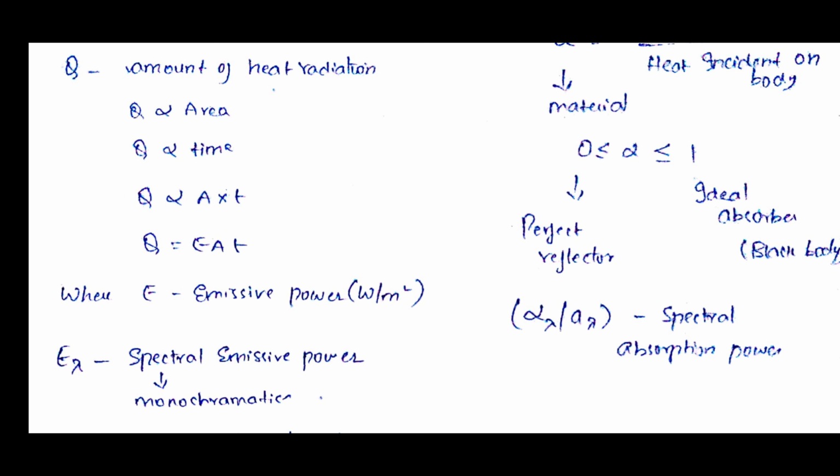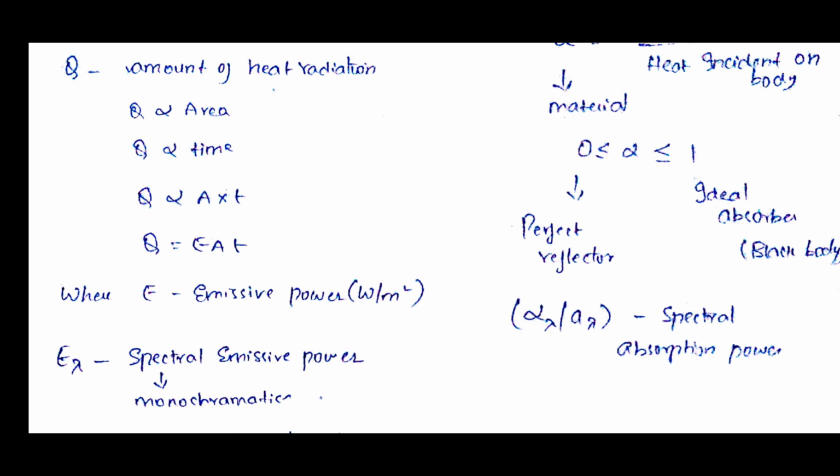So emissive power means we can find out the emissive power throughout the spectrum. If you want to find the emissive power at any particular wavelength, as I said, there will be different rays in all bodies. If it is a bulb, the maximum rays will come as visible light rays, but along with the light rays there will be different rays, and we should know how much of the light rays it is emitting.